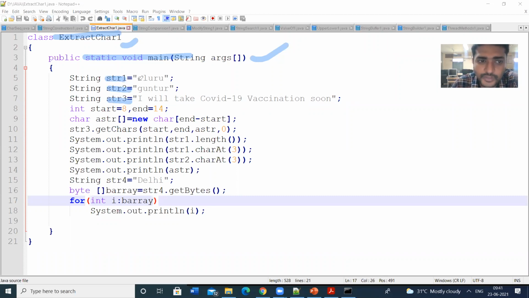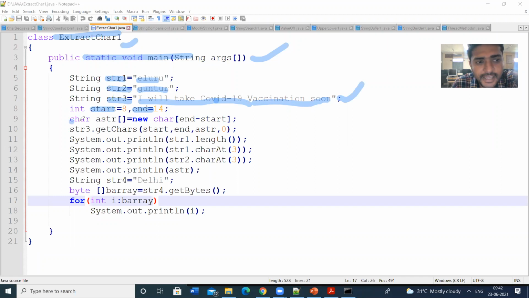String 1 is stored with Eluru. String 2 is stored with Guntur. For string 3, I will take COVID-19 vaccination soon. So I have defined the three strings. Then I am declaring some variables, start and end. Start equals 8, end equals 14. I have given some random numbers.